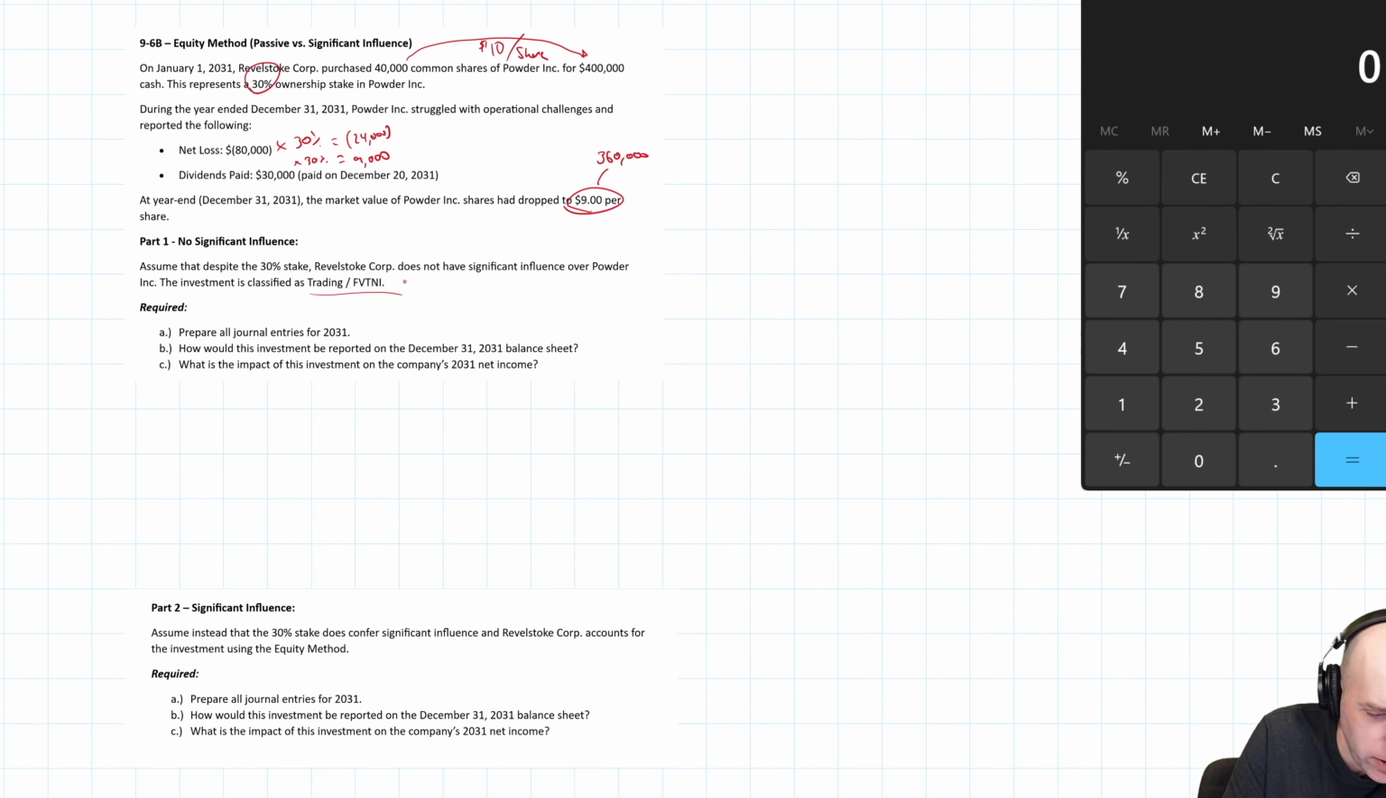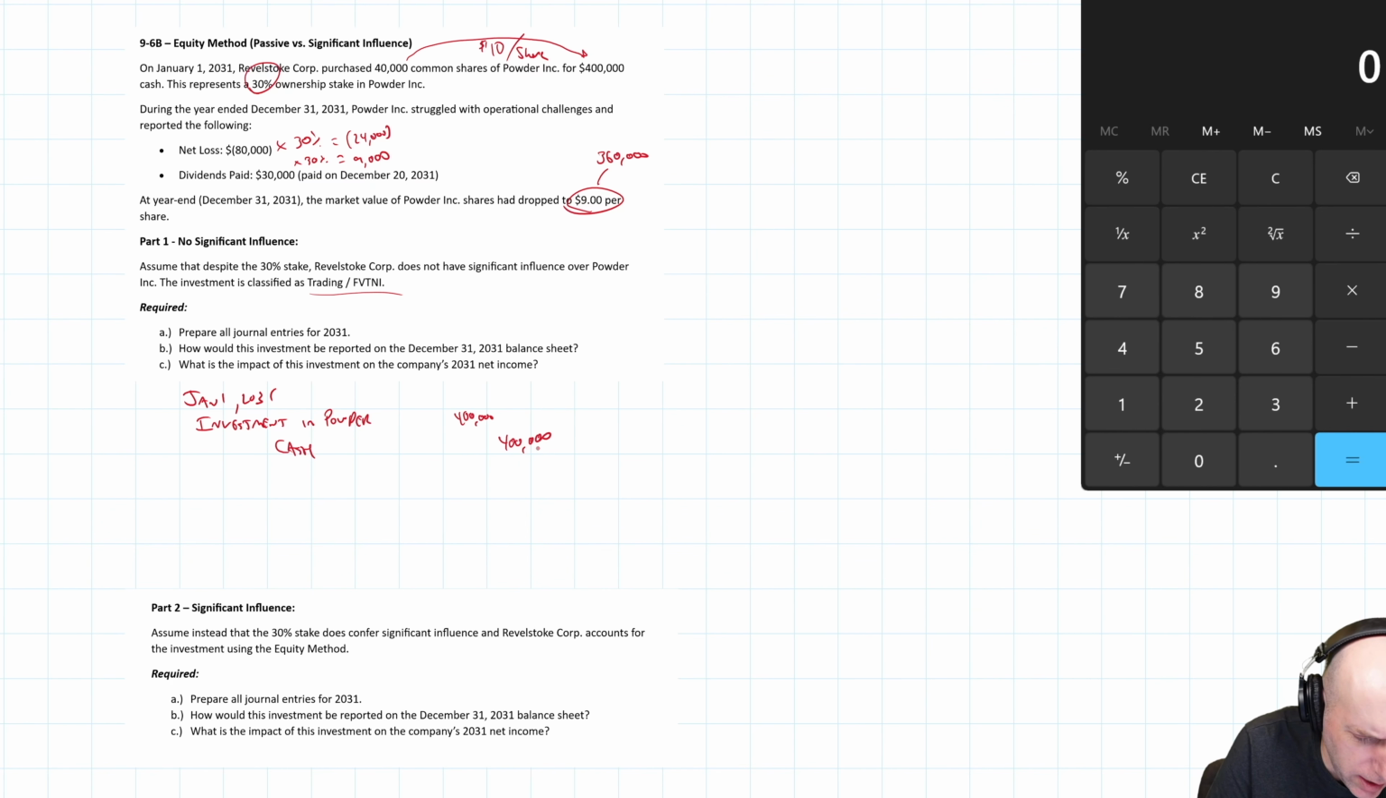All right, so first journal entry, we bought the shares January 1st, 2031. Debit investment in Powder, $400,000. Credit cash, $400,000. Oops, let's move the credit over to the right. $400,000.